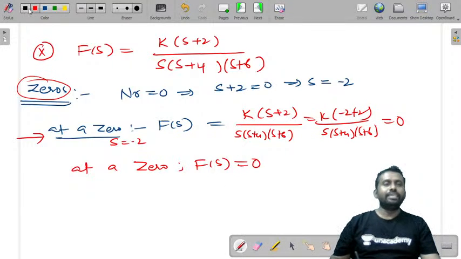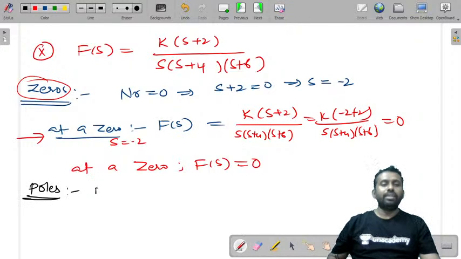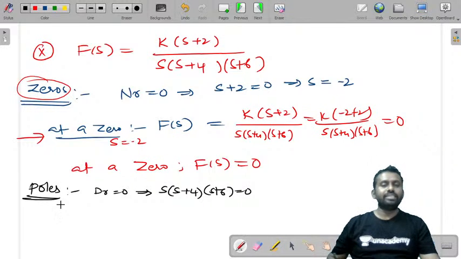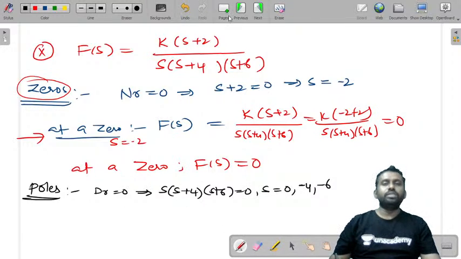Now similarly let us consider poles. What are poles? The denominator polynomial equated to 0, or the roots of the denominator. s(s + 4)(s + 6) = 0. Now what are the values of s? So s = 0, -4, -6. Let's try to substitute these values now.